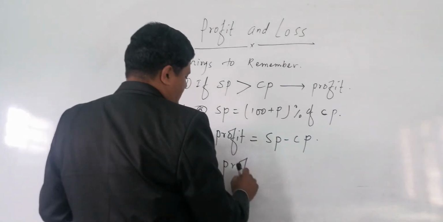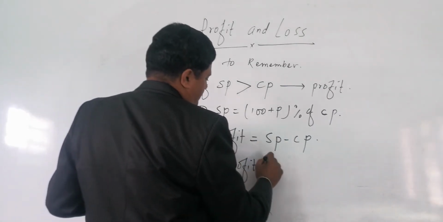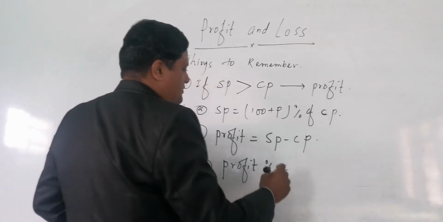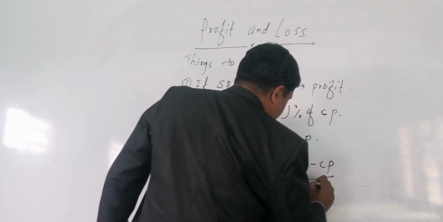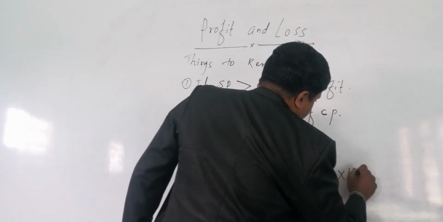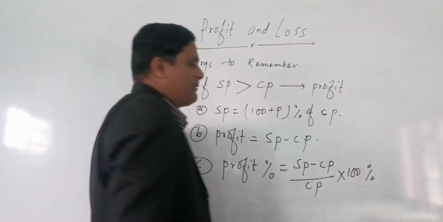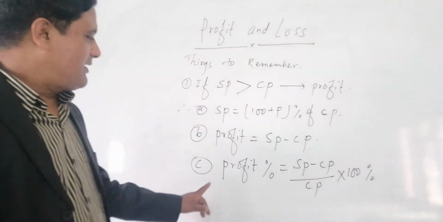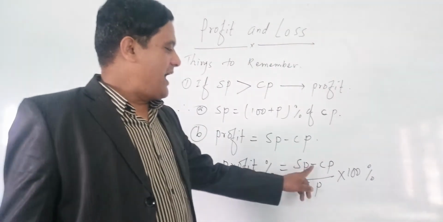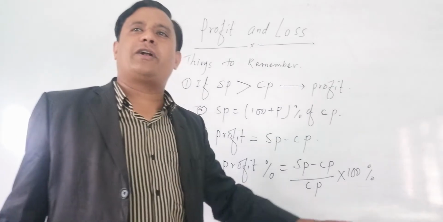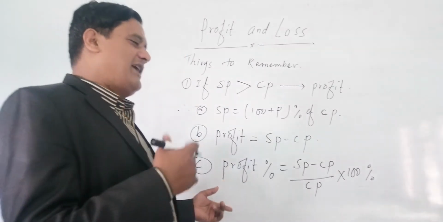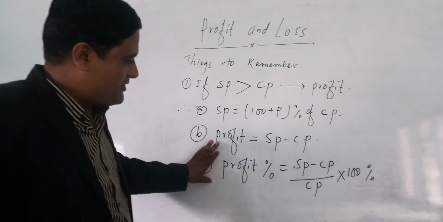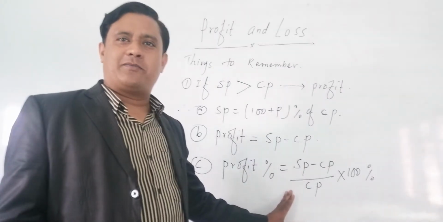Profit percent equals SP minus CP by CP into 100%. Sometimes our habit is profit percent equals actual profit by CP into 100% also. You can use that formula also, but I request you to use this one formula.